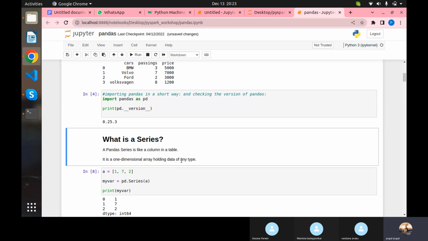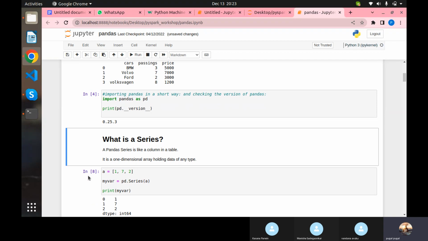Series means a one-dimensional array, that we used to call a series. So you cannot convert a one-dimensional array into a data frame. That is not possible. Only more than one array you can convert into a data frame. If it is only a one-dimensional array, you cannot convert it into a data frame, you can convert it into a series.